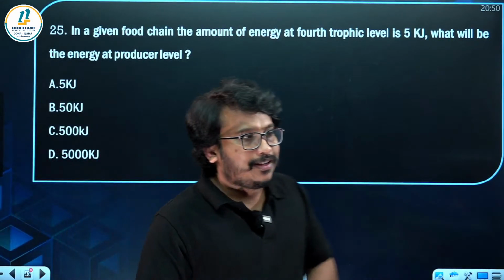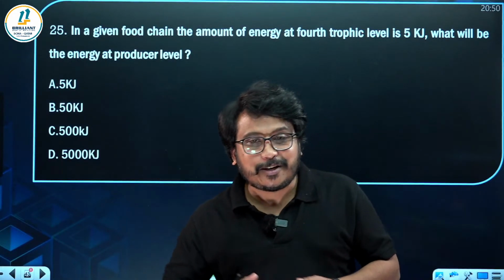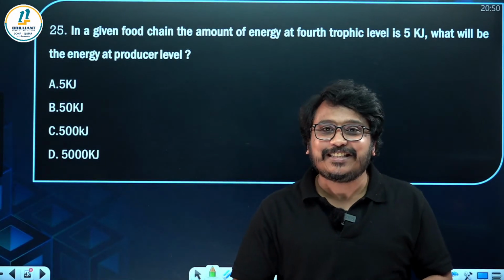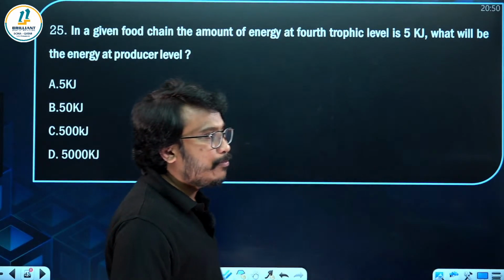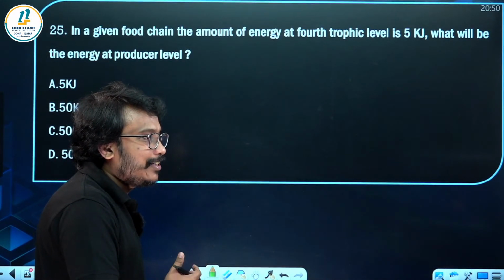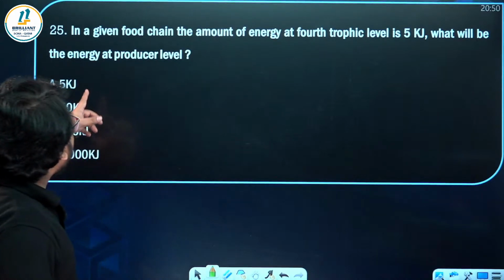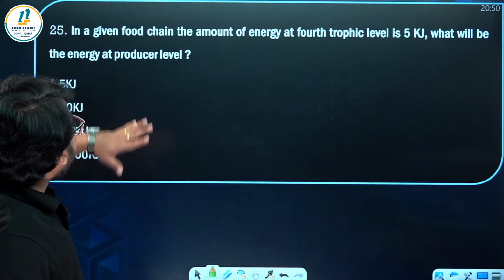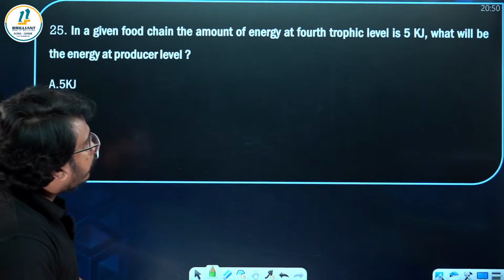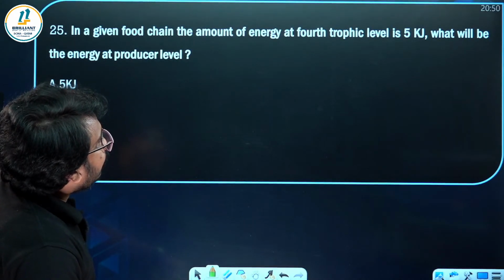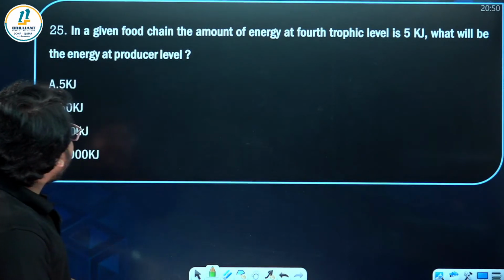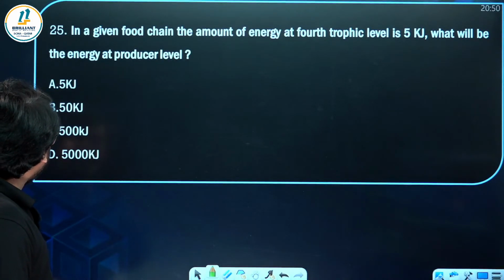Next important question, you can expect a question for sure from this area, that is the 10% law. You may know about the 10% law. Hope you can do it. Can you do it fast? Let me check who will get it. In a given food chain, the amount of energy at the 4th trophic level is 5 kilojoules. What will be the energy at the producer level?